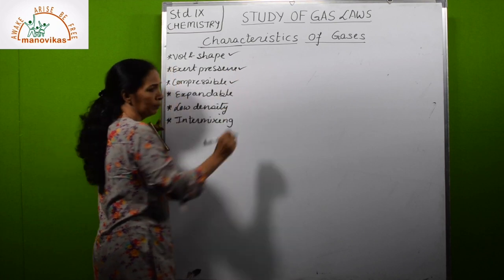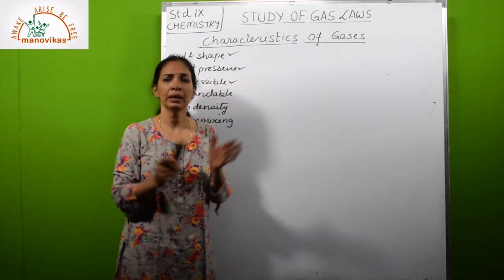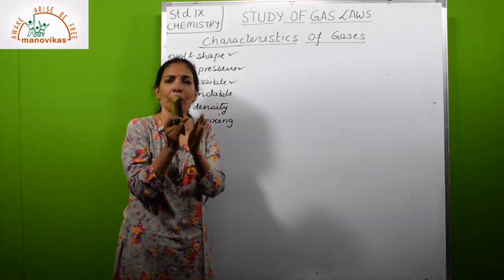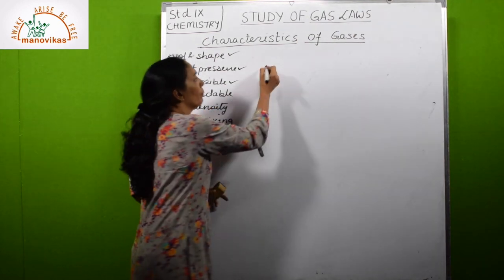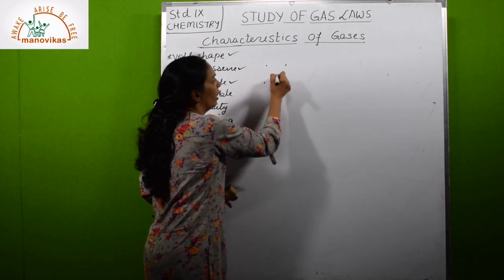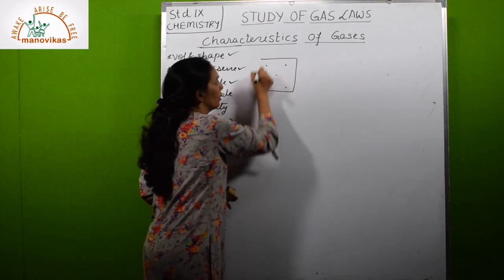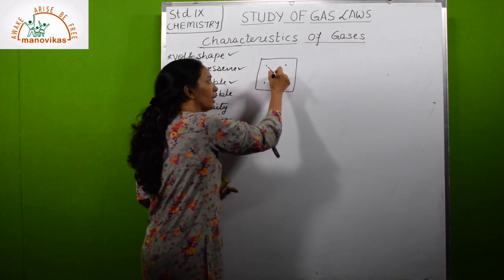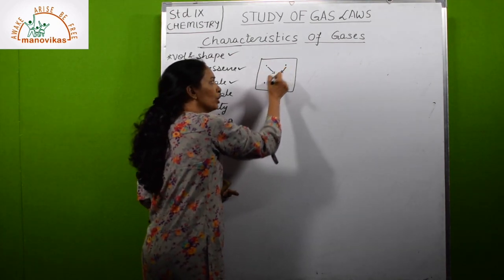Now comes compressibility. What is the meaning of compressibility? When you bring the particles closer and they become compact. The particles of gas are far away from each other. So when we apply pressure, these particles can be brought closer to each other.